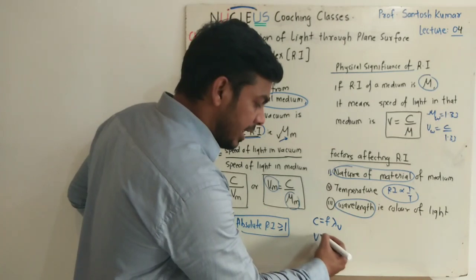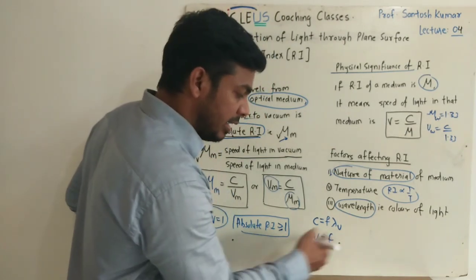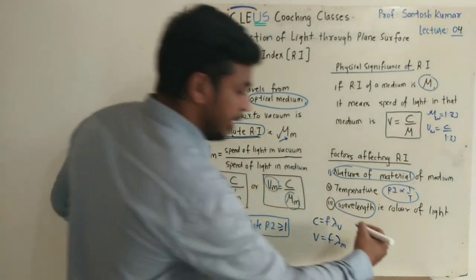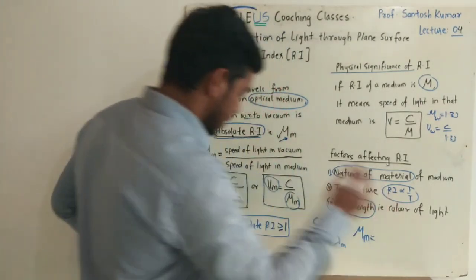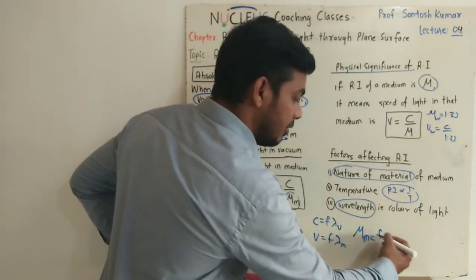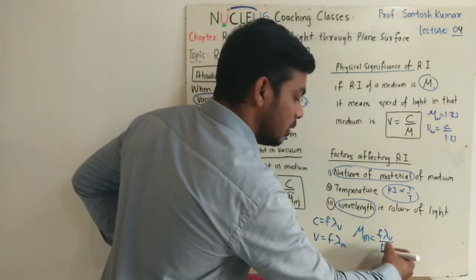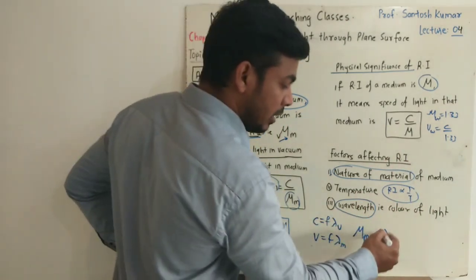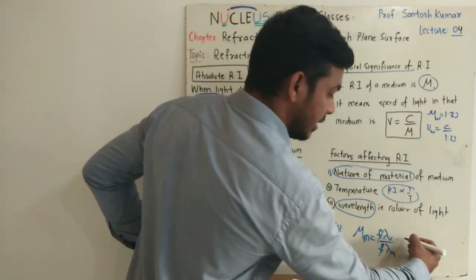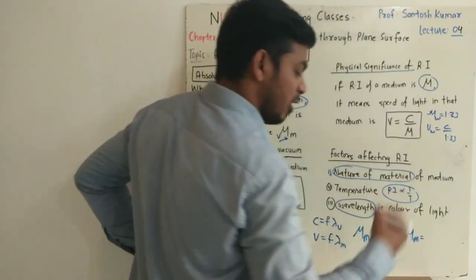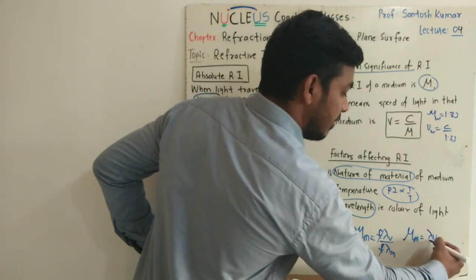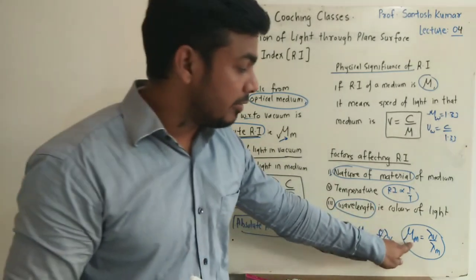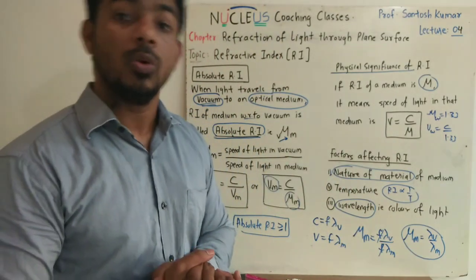If a wave is traveling in a medium, the speed will be V, which is F lambda in medium. So in this refractive index mu of m, C can be replaced by F lambda in vacuum to F lambda in medium. Remember, frequency never changes for a given wave, so I can cancel the frequency. So refractive index of medium is also wavelength in vacuum to the wavelength in medium.